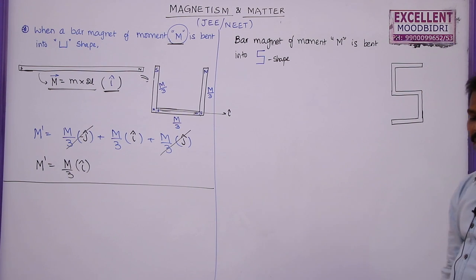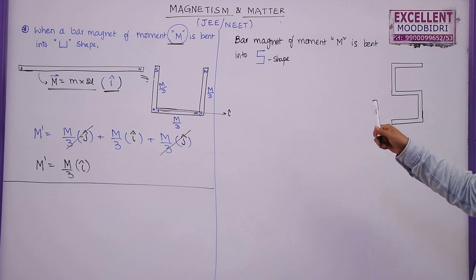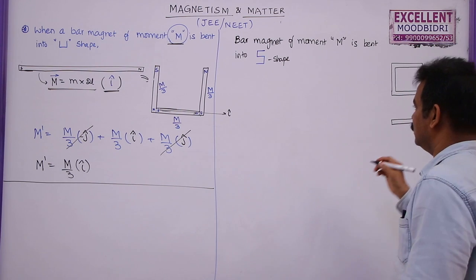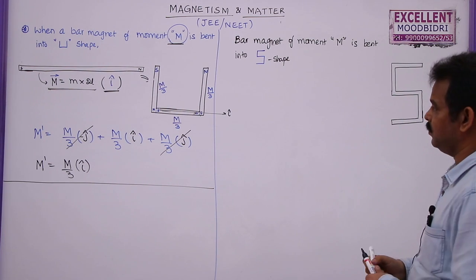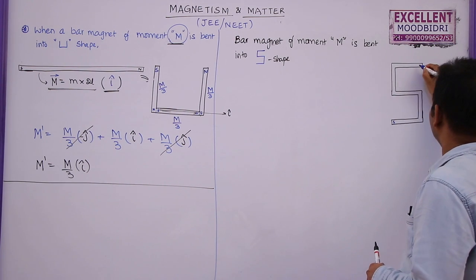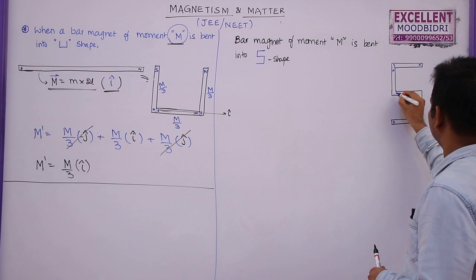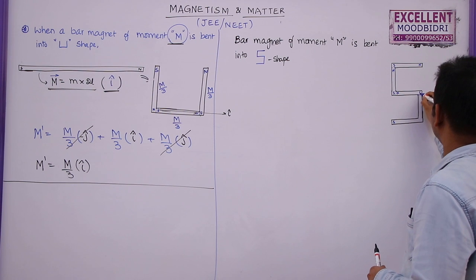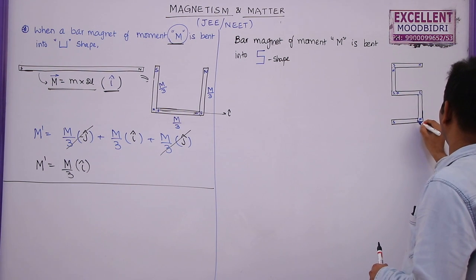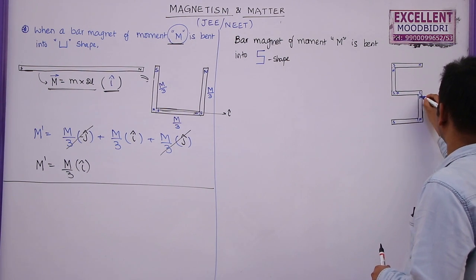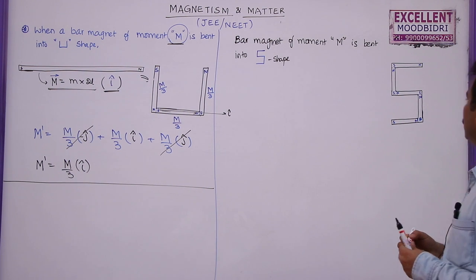So this is the shape that we are going to get by bending this into this one. So here I am going to write the same. Left side we have south pole here. This is north pole, and if we divide, this will become south north, south north, south north. This is north south. This is north and south. This is north.